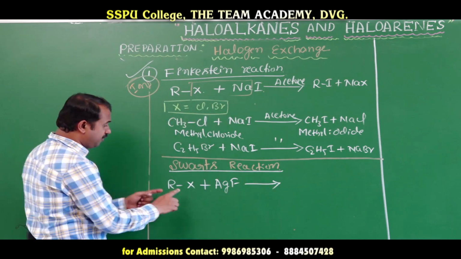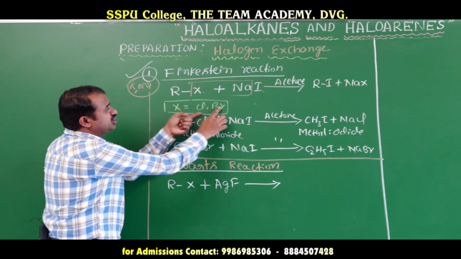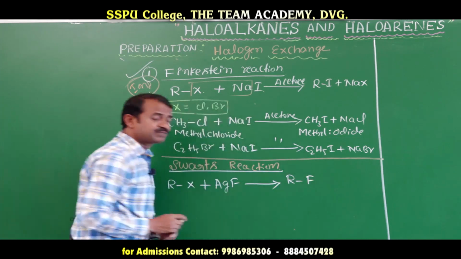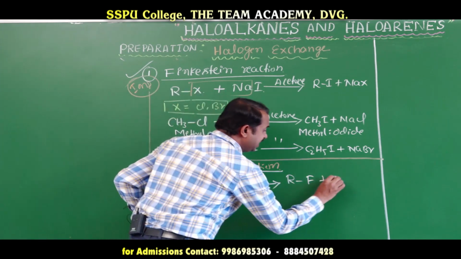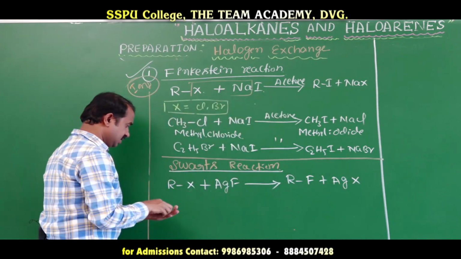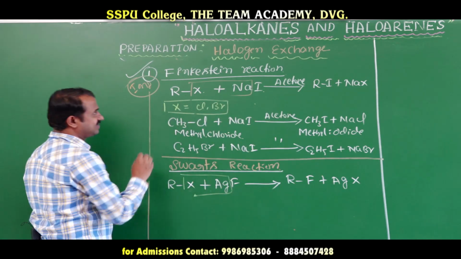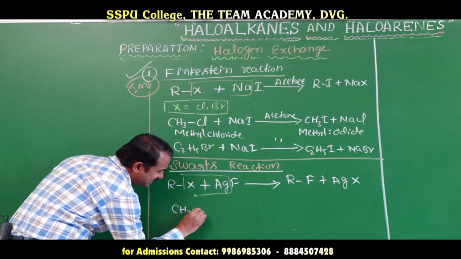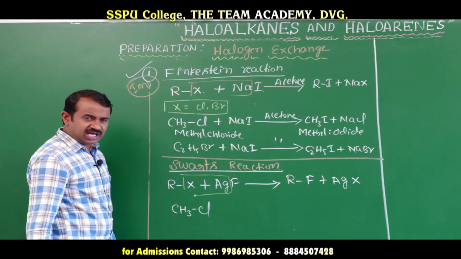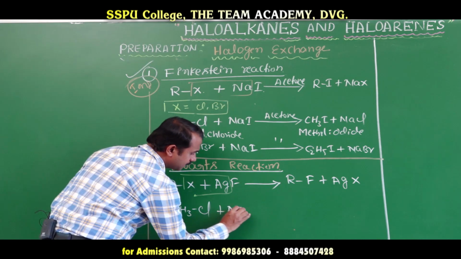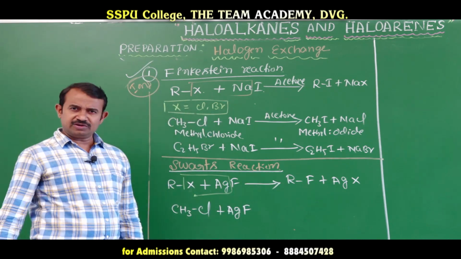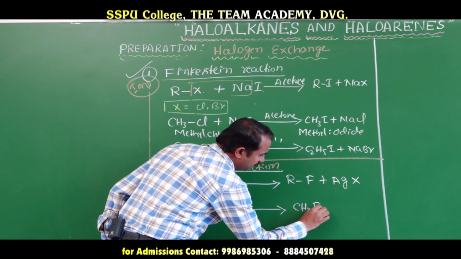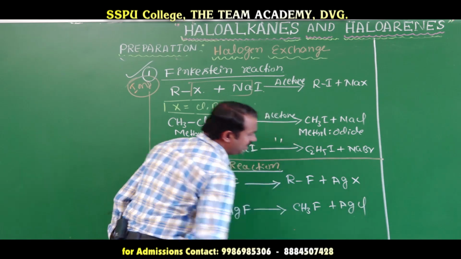Here X is Cl or Br, and the product is RF, alkyl fluoride, plus AgX. For example, CH3Cl or CH3Br, methyl chloride, reacts with silver fluoride to form CH3F, methyl fluoride, and silver chloride.